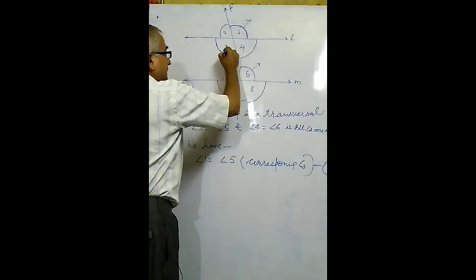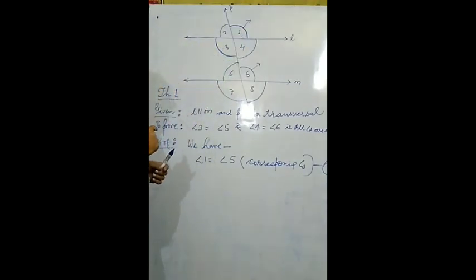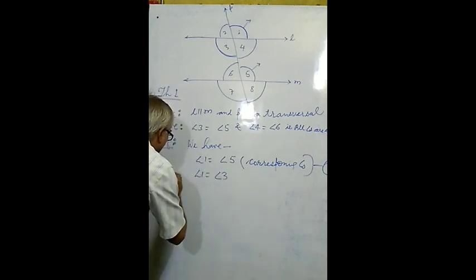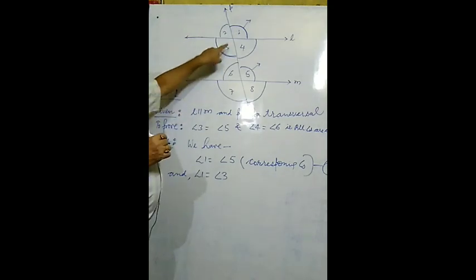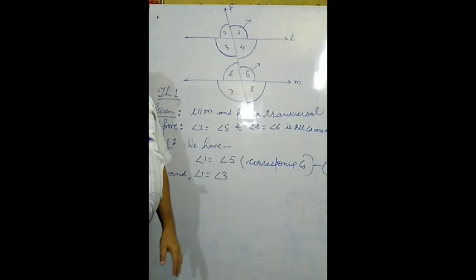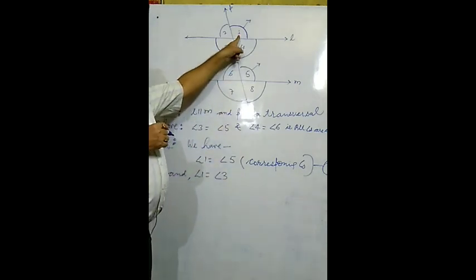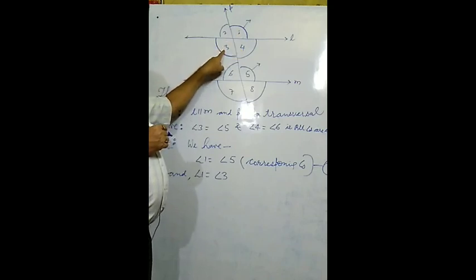You may observe the vertically opposite angle of angle 1 is which angle? This will be angle 3. So we may say that angle 1 and angle 3 are also equal. So we may write angle 1 equals angle 3, and here we have to note down the reason. We have studied about pairs of angles, and in that context, vertically opposite angles.